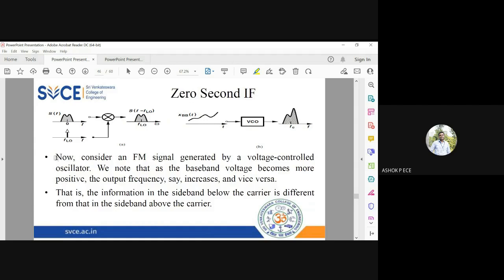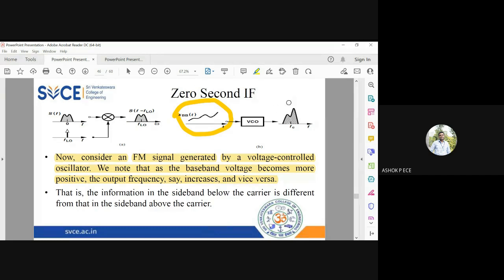So now same thing, if you go for an FM signal generated by a VCO, the baseband voltage becomes more positive and the output frequency will increase. FM signals are not symmetric. So when you pass the signal to an FM generator, you will see when the frequency variation is less, the VCO output is less. When the frequency variation is more, the output is more.